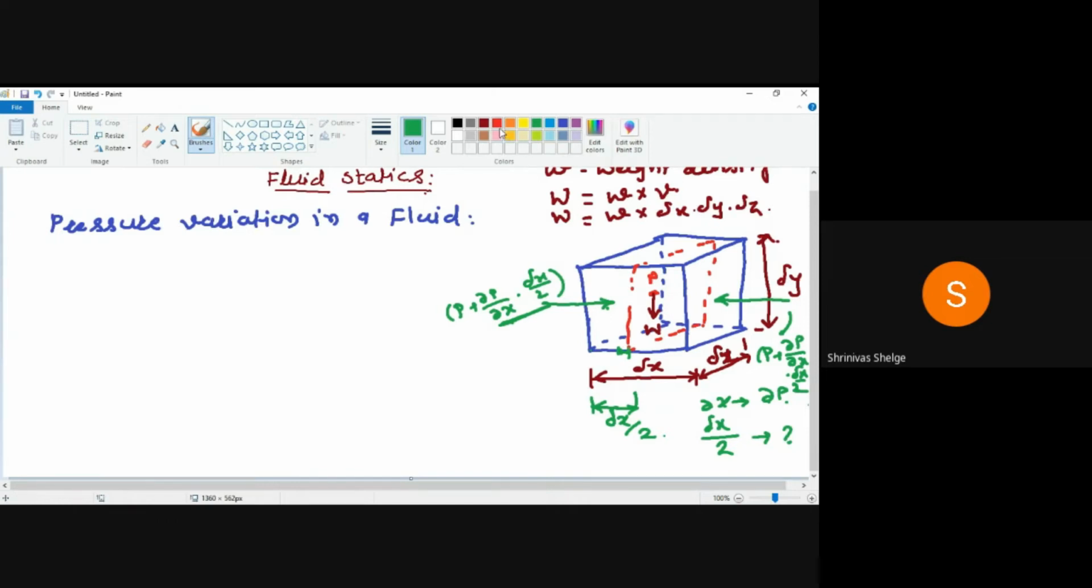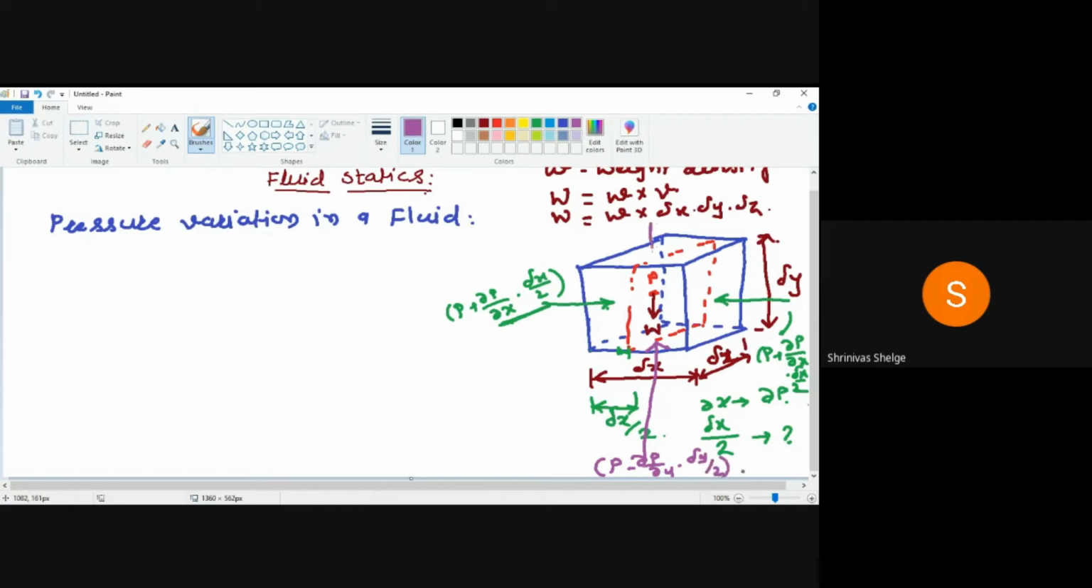Now we want to find out the pressures acting along the y direction. If you want to find out the pressure acting on this bottom surface, here that is P minus dou p by dou y. Now it is in the y direction, so we need to take dou y into delta y by 2.